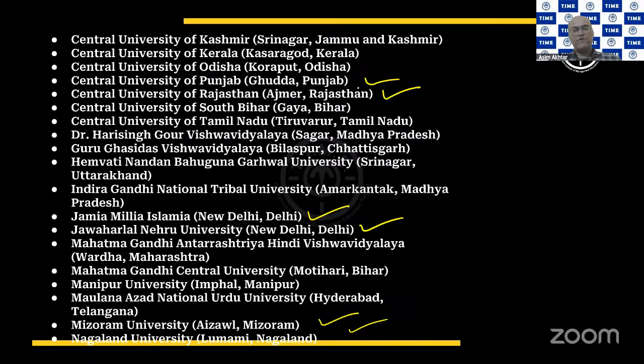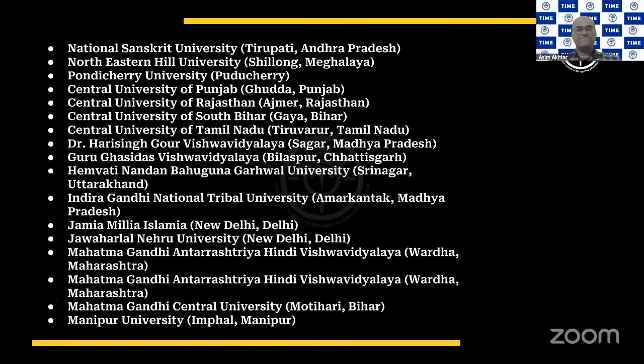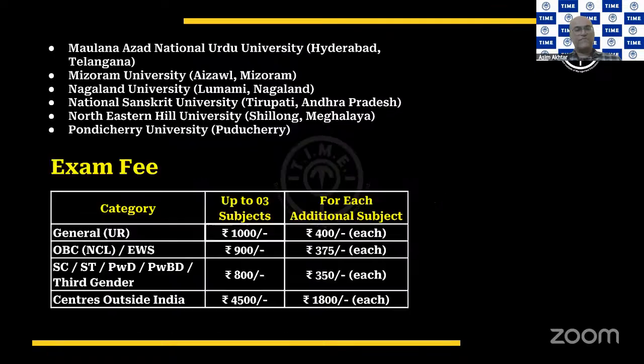So these are all very popular universities in these particular parts. Apart from this, we also have Pondicherry University, again a very popular place. I've already spoken about some of these places; they are repeating. Then, apart from this, we have some of the other ones also.